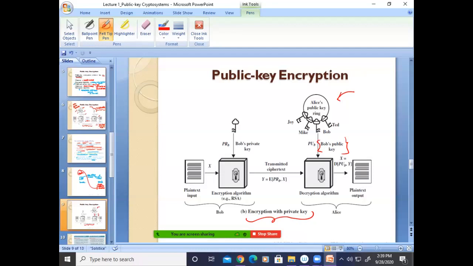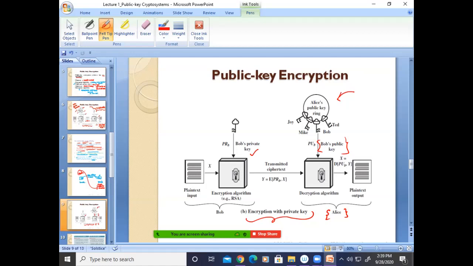Now tell me, will Alice be able to identify where the message is coming from? Either Bob or Joy or another fellow. Bob only, sir. Why? Because the private key is only known to him. That is okay. But Alice is using Bob's public key.